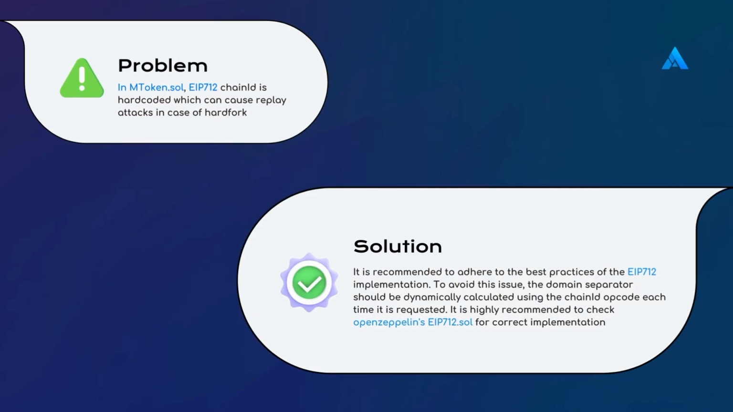In mtoken.sol, EIP 712 chain ID is hard-coded, which can cause replay attacks in case of hard fork. It is recommended to adhere to the best practices of the EIP 712 implementation. To avoid this issue, the domain separator should be dynamically calculated using the chainid opcode each time it is requested. It is highly recommended to check OpenZeppelin's EIP 712.sol for correct implementation.